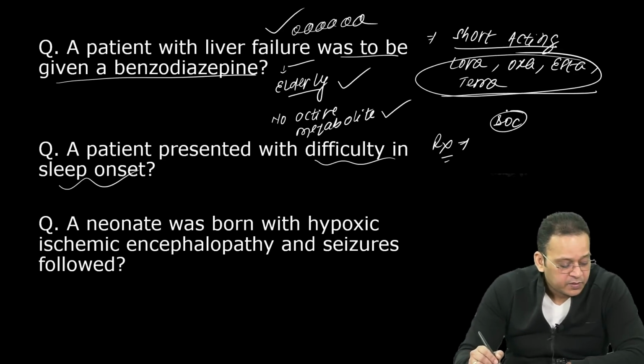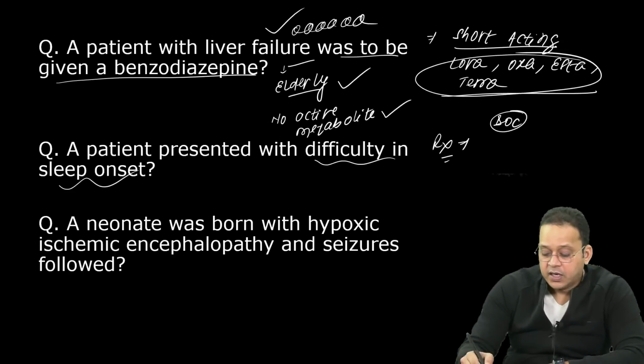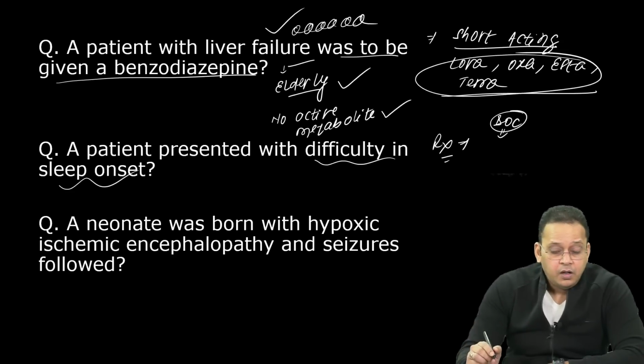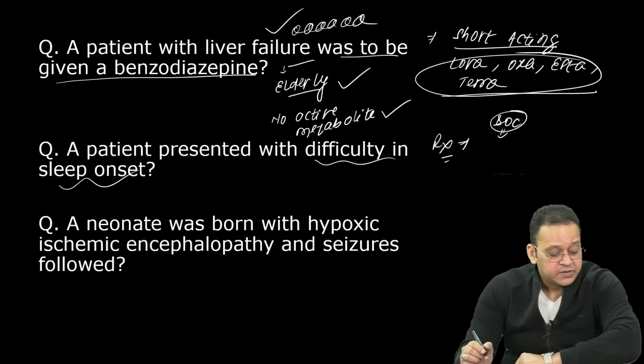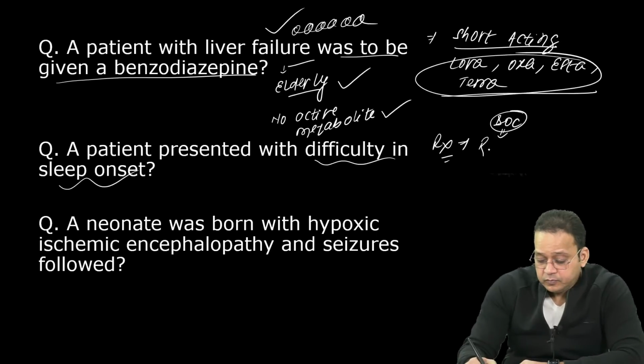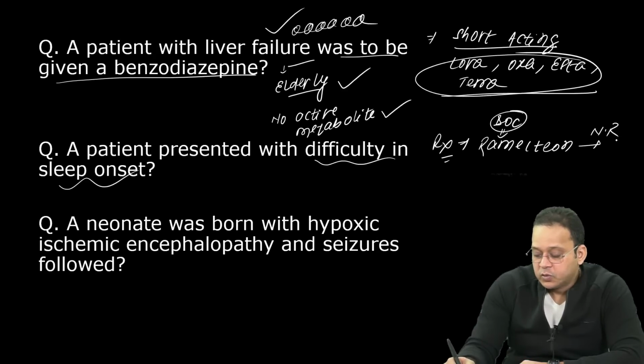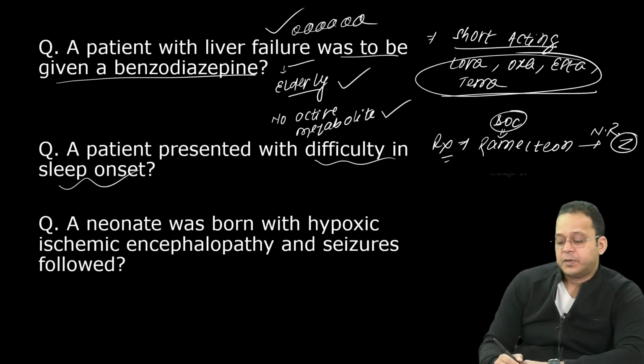What is the drug of choice? Now remember, guys, the drug of choice are not Z compounds. The drug of choice is Ramelteon. And if there is no response, then only I'll go for Z compounds.